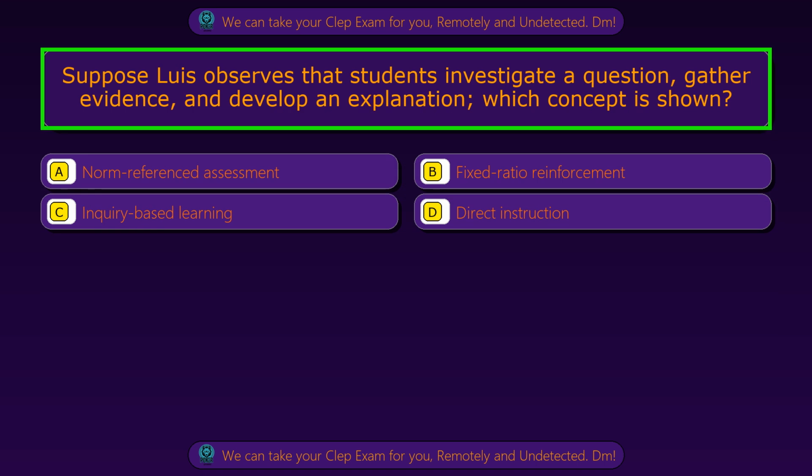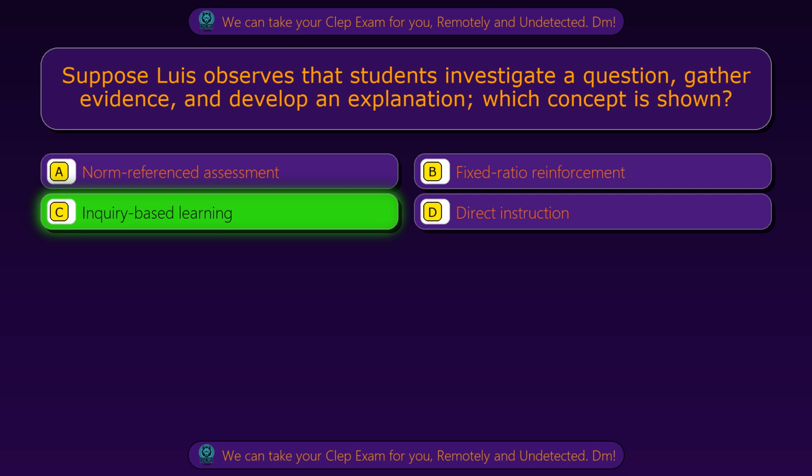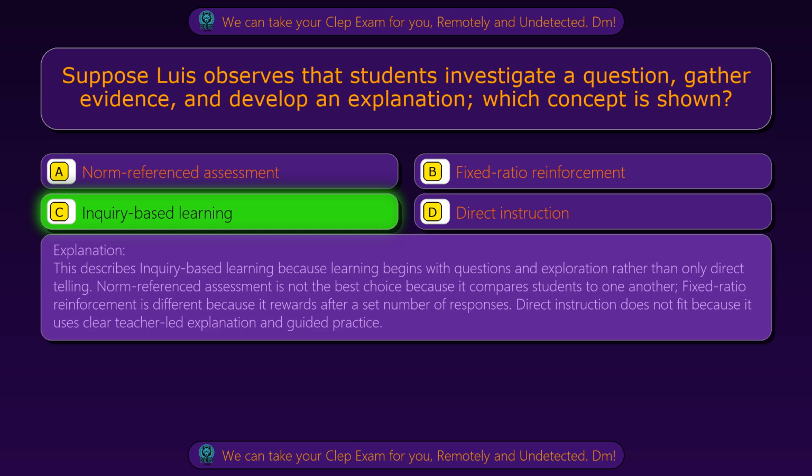Question 47. Suppose Luis observes that students investigate a question, gather evidence, and develop an explanation. Which concept is shown? Option A, norm-referenced assessment. Option B, fixed ratio reinforcement. Option C, inquiry-based learning. Option D, direct instruction. The correct answer is option C, inquiry-based learning. This describes inquiry-based learning because learning begins with questions and exploration rather than only direct telling.